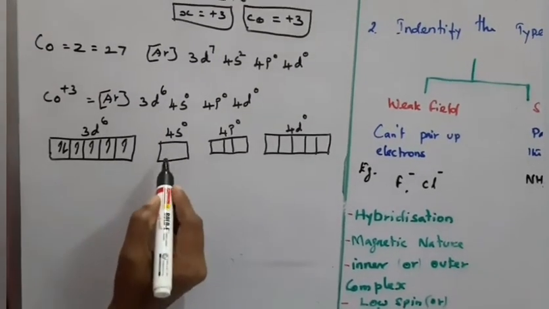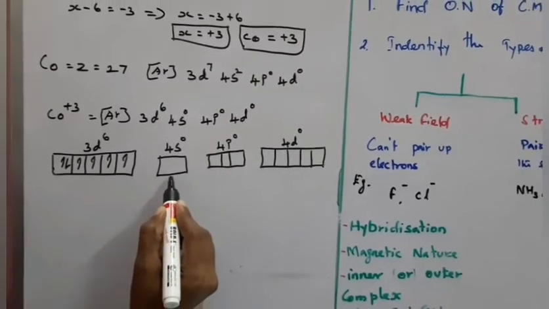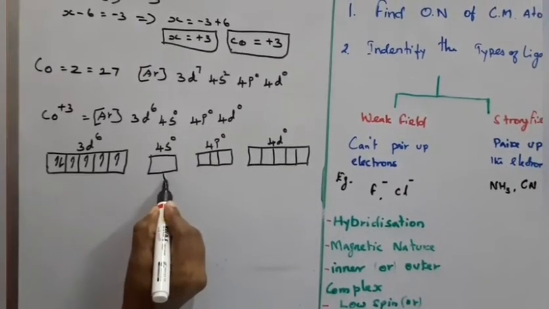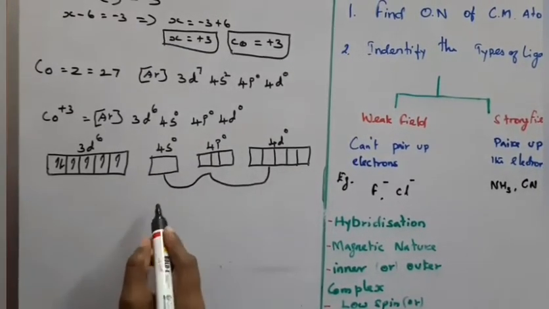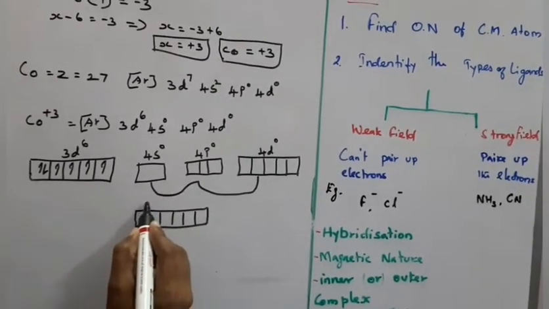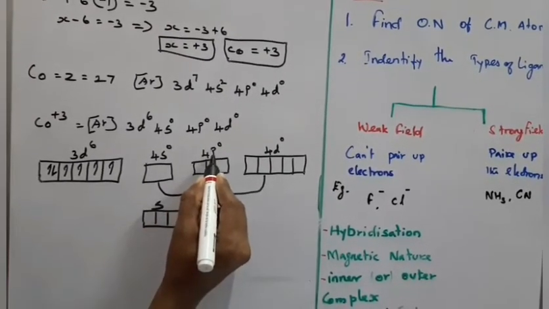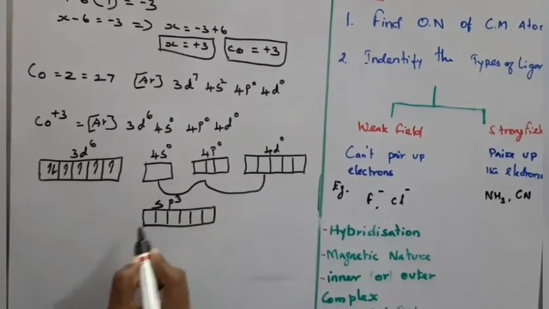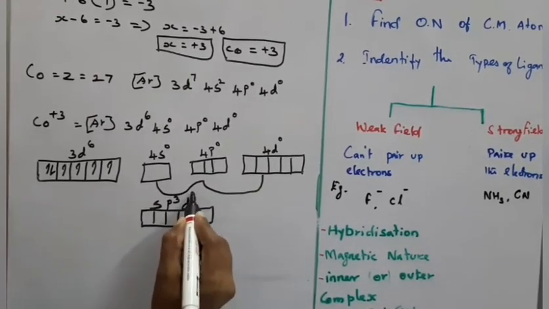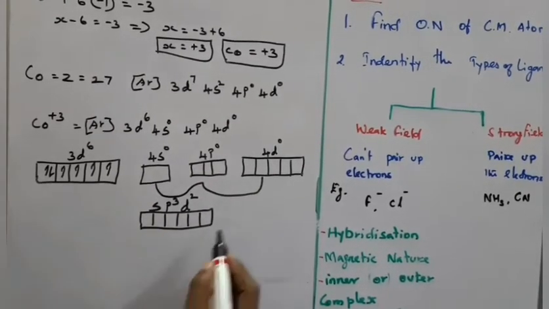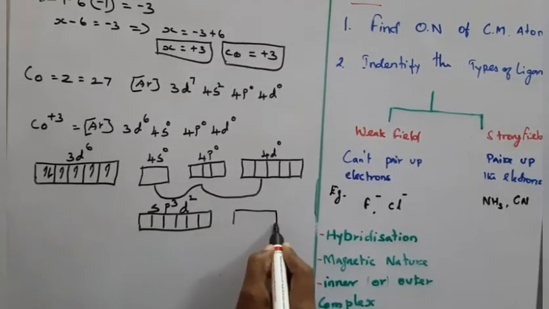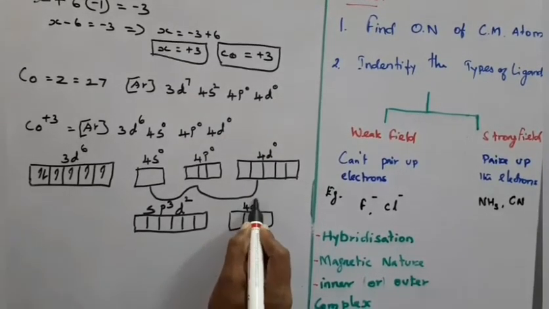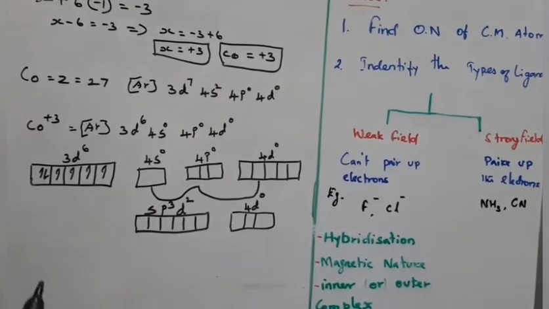For this, there is one s orbital, 1, 2, 3, 4, 5, 6. For the hybridization, one s orbital, 3 p orbitals and 2 d orbitals, the 4d0 orbitals.